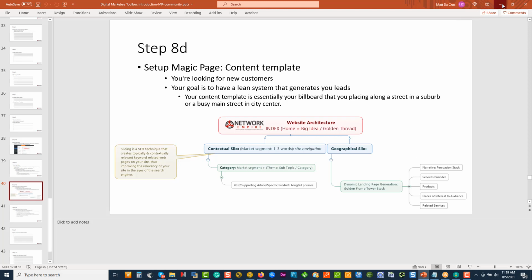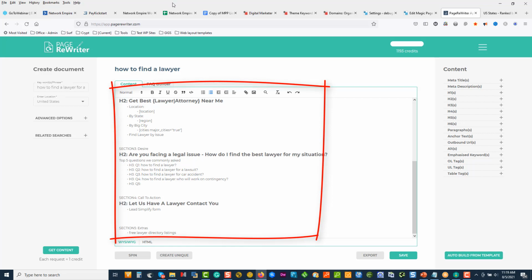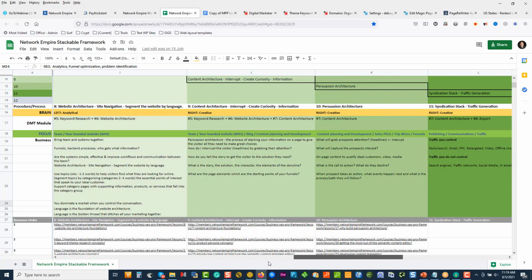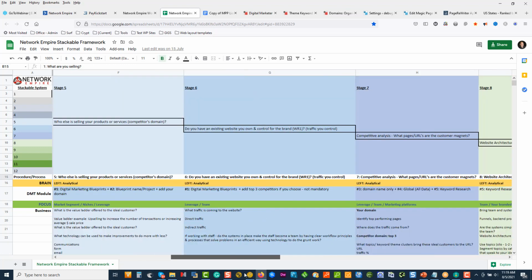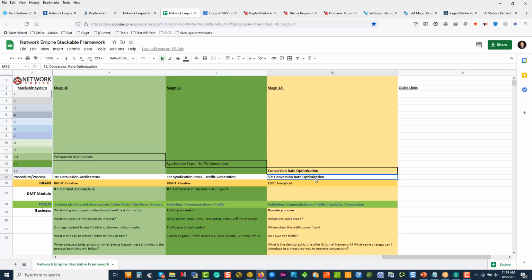So this is why we go about doing what we do with DMT, how we consistently refine and how we consistently run through a stackable system. 12 steps that run us through a series of questions from left to right on how to think about building our campaigns, our online business, and how to really zone in to a place where we just focus on conversion rate optimization again. So look at Magic Page.